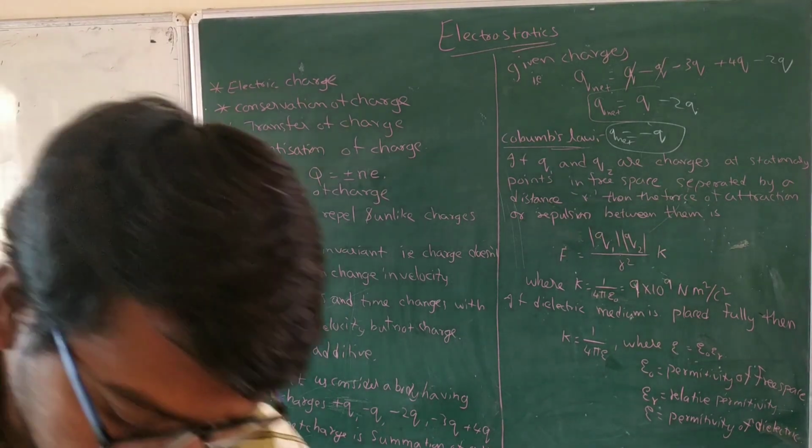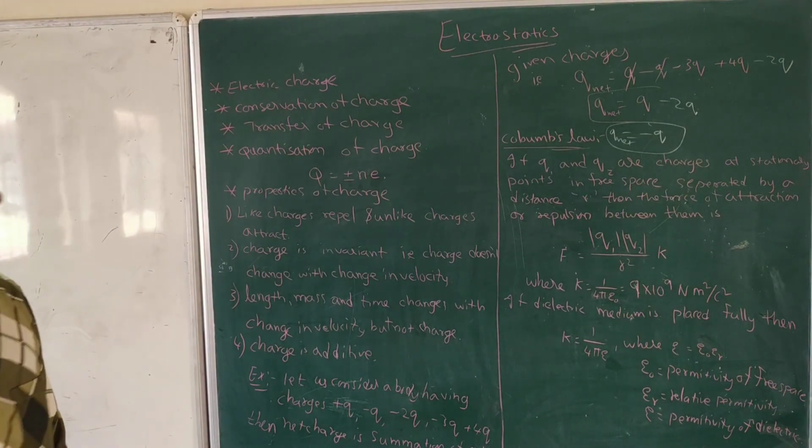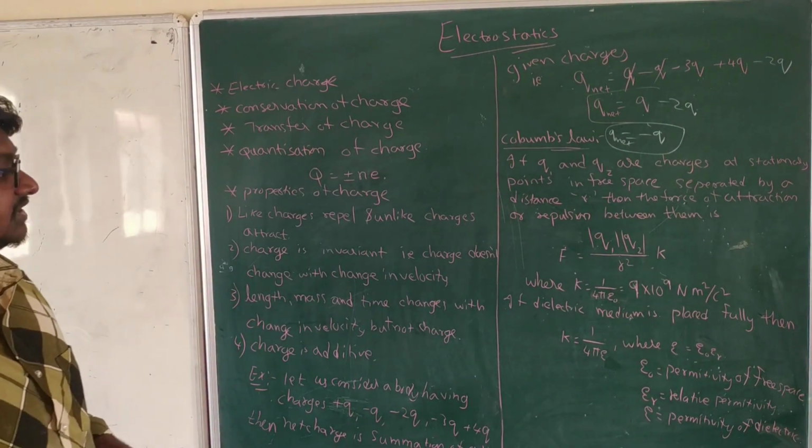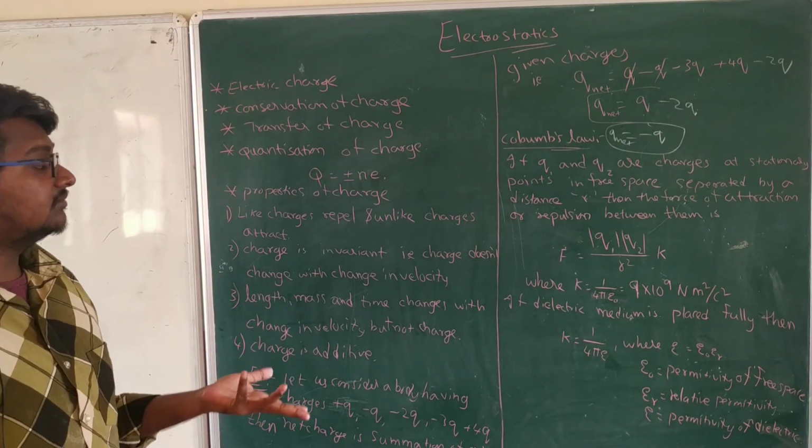Now, how did the units come into that Newton meter square per coulomb square? How did it come? Let's see now.